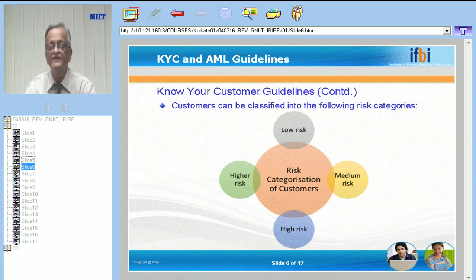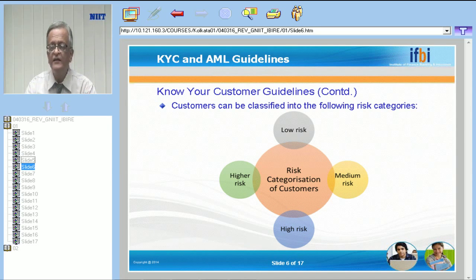Next, we are coming to high risk accounts. High risk accounts are those type of accounts where the bank does not have any idea about the source of income of that person. The customer who has opened the account, what is his source of income? The bank doesn't have a clear idea about his source of income. These high risk customers are also the non-face-to-face customers. That means the customers who have opened their accounts without coming directly face-to-face with the bank officials. This happens mostly in the case of the various agents who open the accounts for the customers.